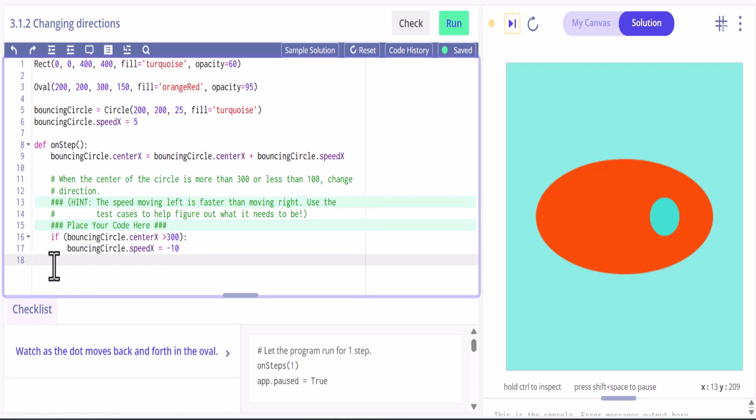And then we have another if, which I just realized here's the 300, so I know exactly what that number is, 300, which I did read, but that's okay.